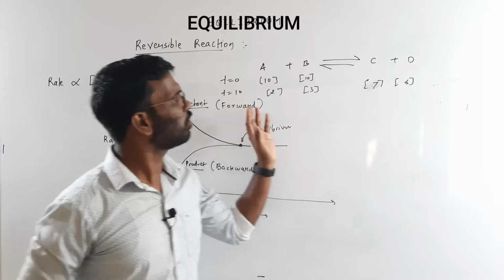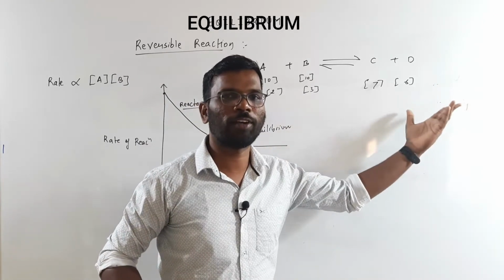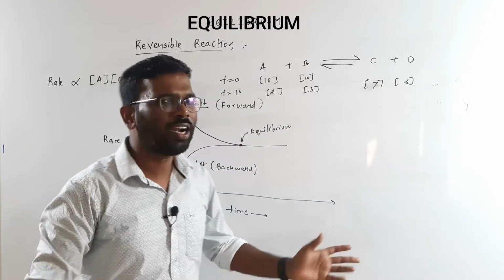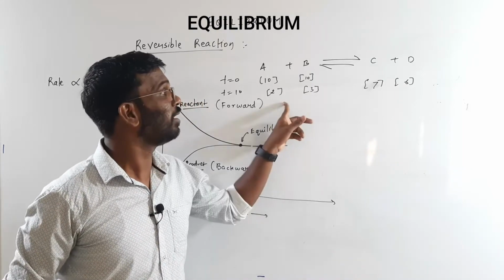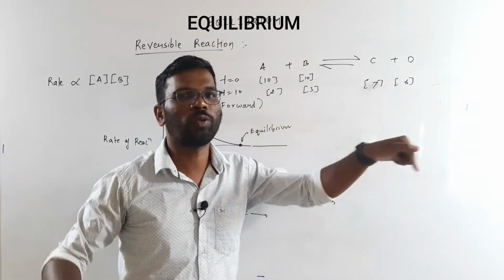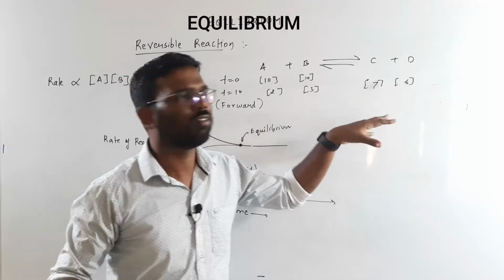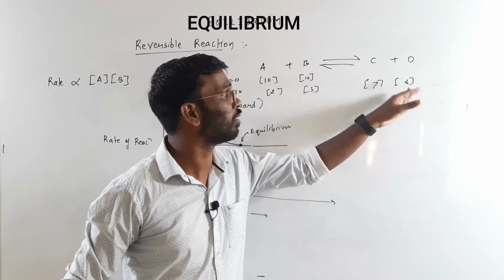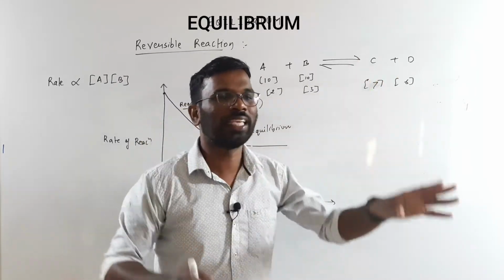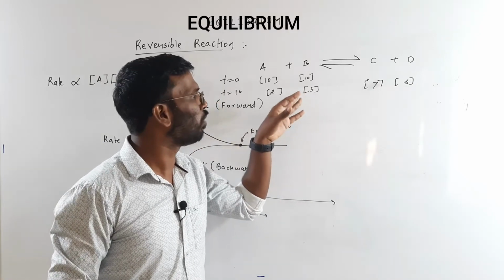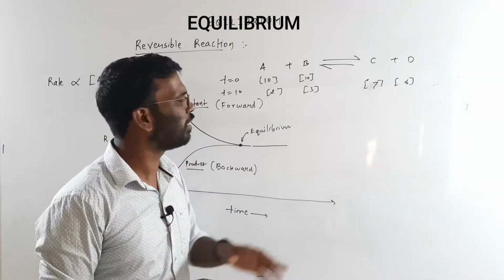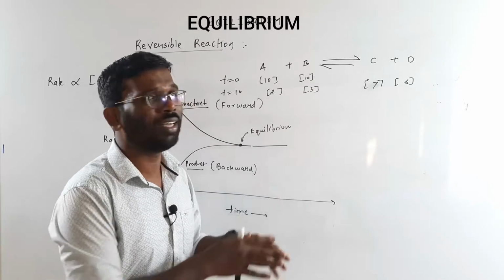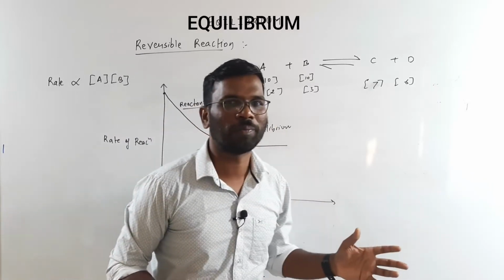Right? Concentrations for the different reactants and for the different products are different. But these concentrations are going to stay: the concentration of C is going to remain 7 only, concentration of D is going to remain 6 only, concentration of B is going to remain 3, and concentration of A is going to remain 2 only in this reaction at equilibrium.